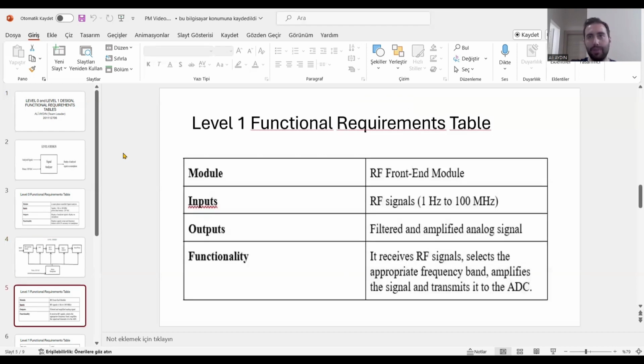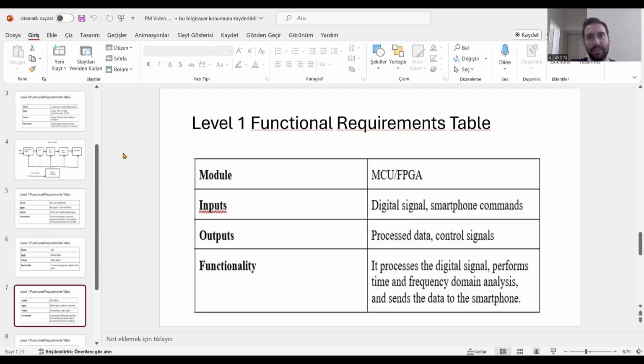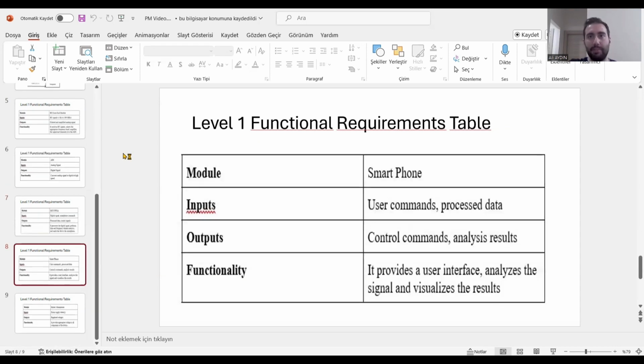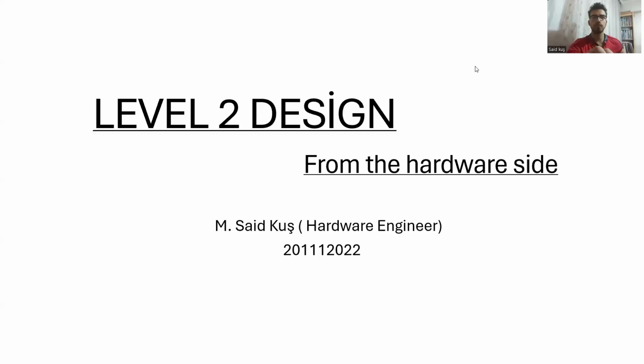In the RF module, the input is signals, and the output is the filtered and amplified analog signal. These analog signals become the input to the ADC module, and the output of the ADC module is digital signals. Digital signals become the input to the FPGA, and the processed data becomes the output. The processed data becomes the input on the smartphone, and finally our output is the analysis results. For the battery, the input is the power supply and the output is the regulated voltage.